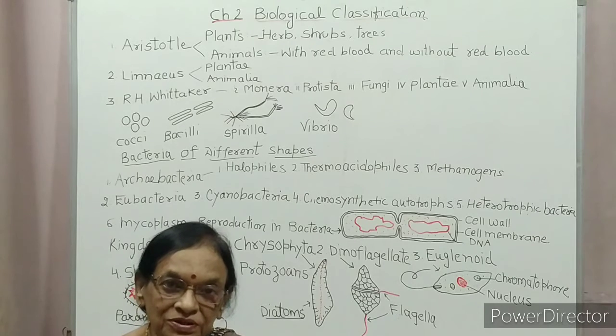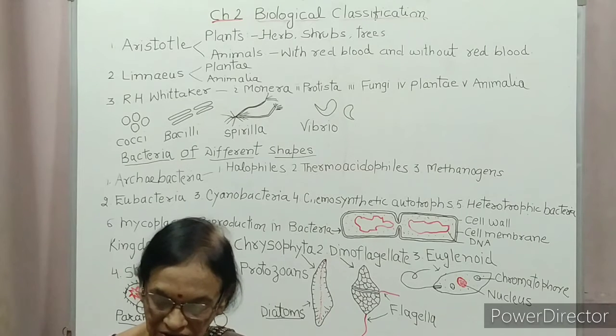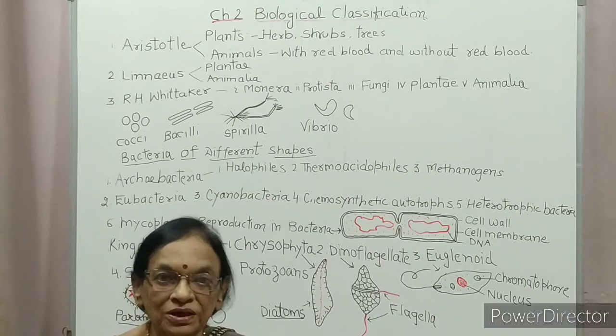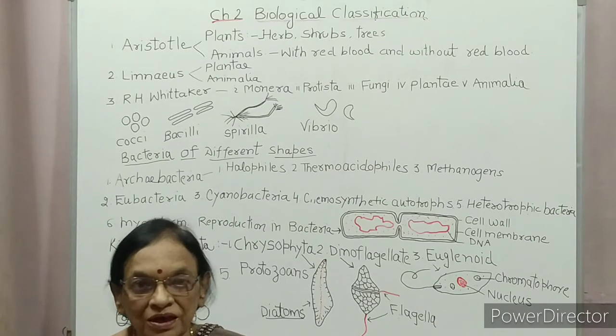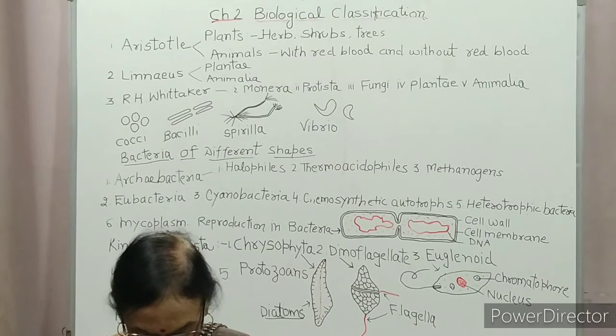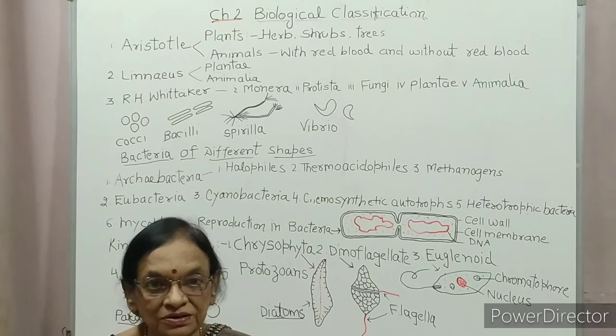Now we begin with the first kingdom, Monera. Already you have studied Monera are prokaryotic. Prokaryotic means they have primitive nucleus. These Monera are highly resistant.